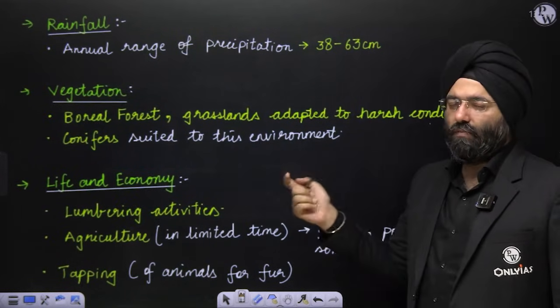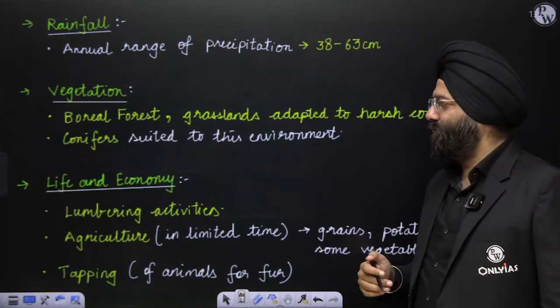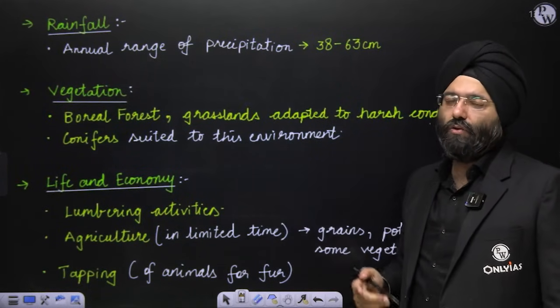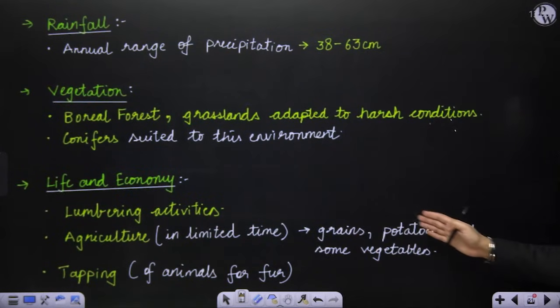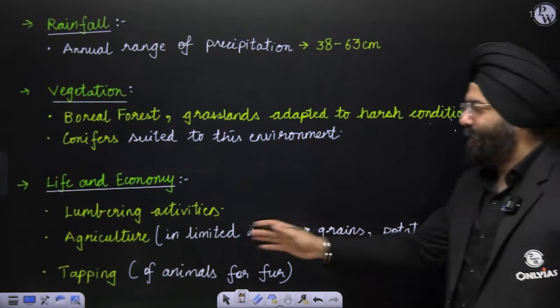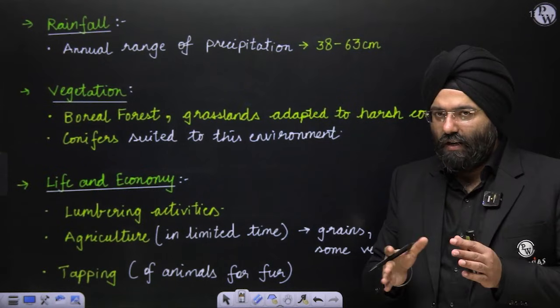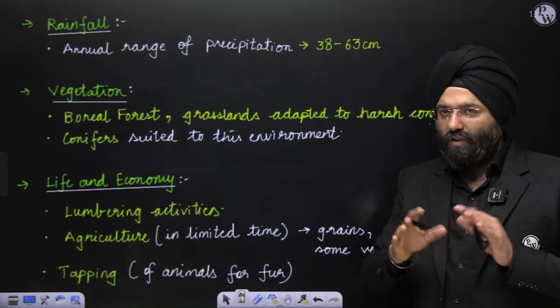Conifers are again the most common type of vegetation that you find here. Life and economy, again: lumbering activities, agriculture in the limited time, grains, potatoes, and some vegetation are found here. Trapping means that you catch an animal, kill it, and remove its fur and sell it.